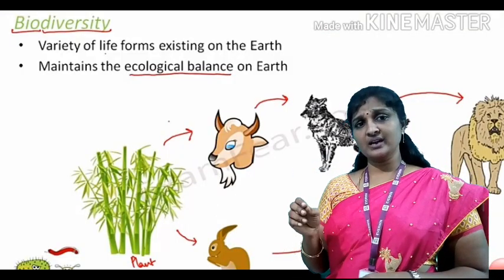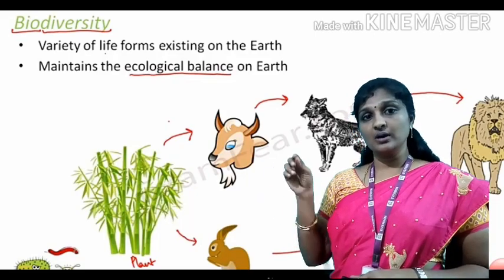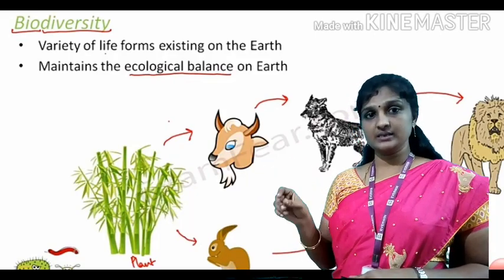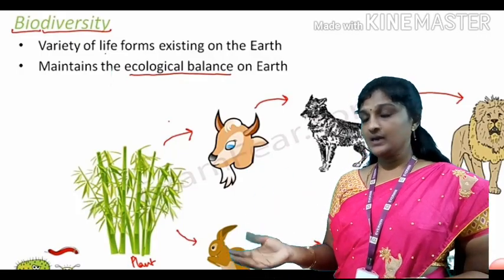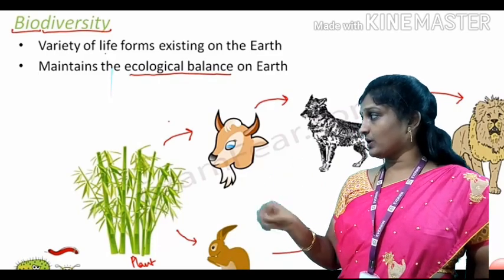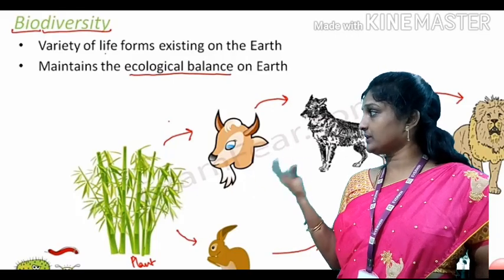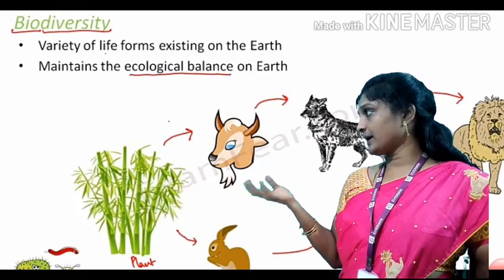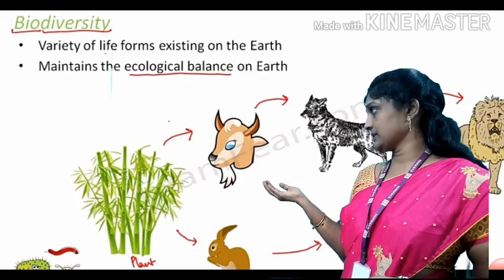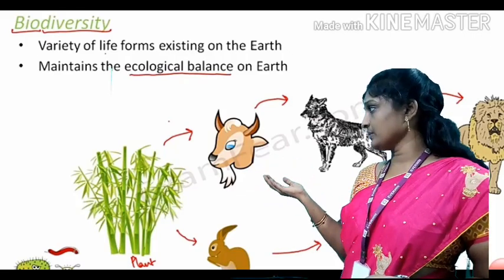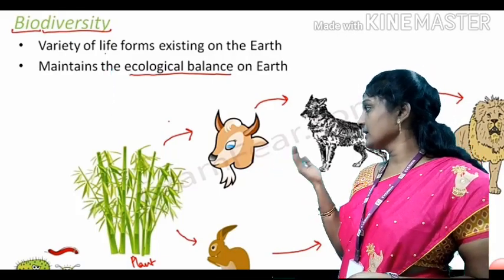Each and every organism is very important and plays a crucial role in balancing the ecology. Yes, the ecological balance is maintained by the living organisms. Each organism depends on another organism. For example, a green plant can prepare its own food. This green plant is eaten by herbivorous animals like deer, rabbit, etc. These herbivores are eaten by carnivorous animals like lion, tiger, and so on.